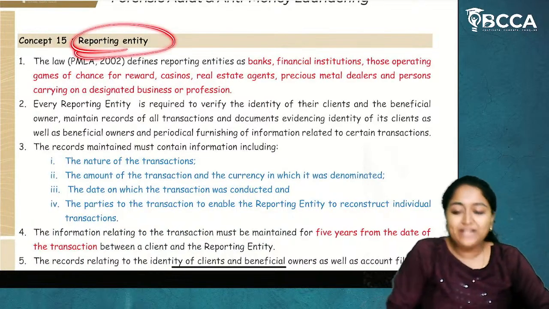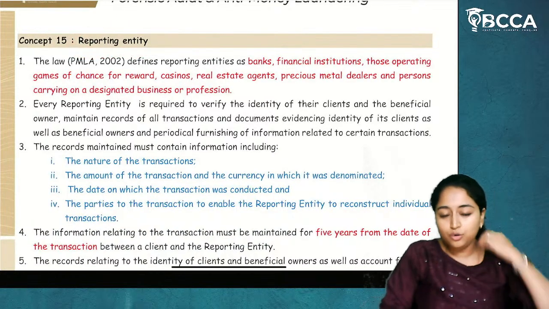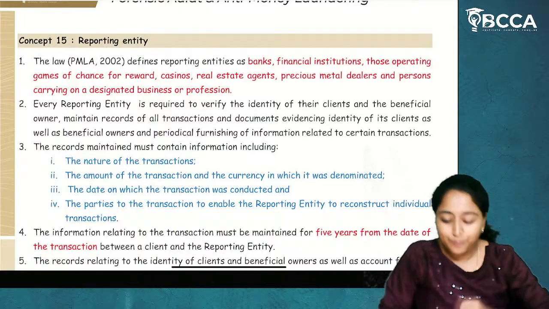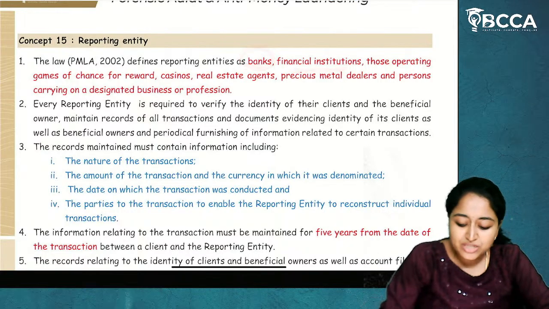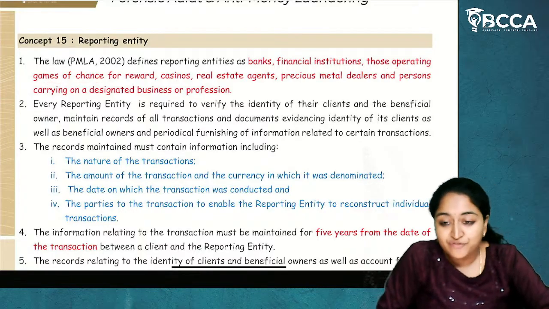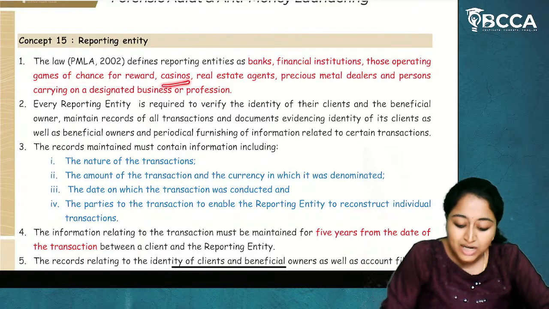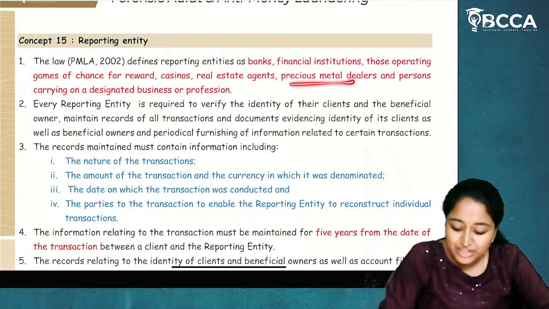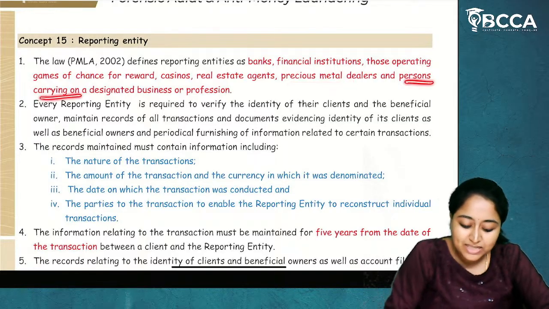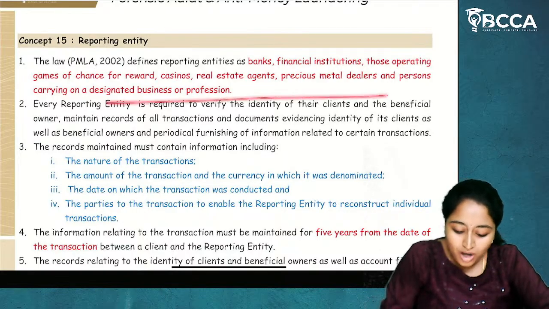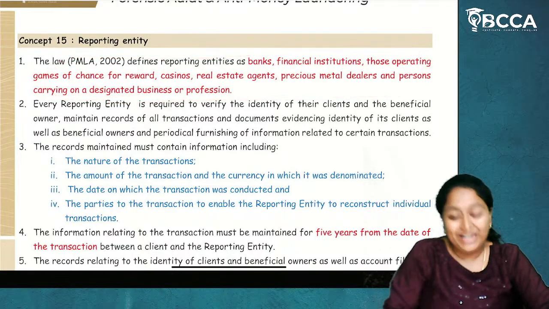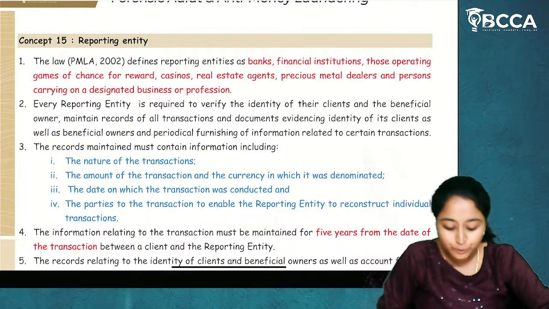Next, reporting entity. Now, who all are called the reporting entities? Banks, financial institutions, those operating games of chance for reward, casinos, real estate agents, precious metal dealers, and persons carrying on a designated business or profession. All will be classified as reporting entities under PMLA 2002.